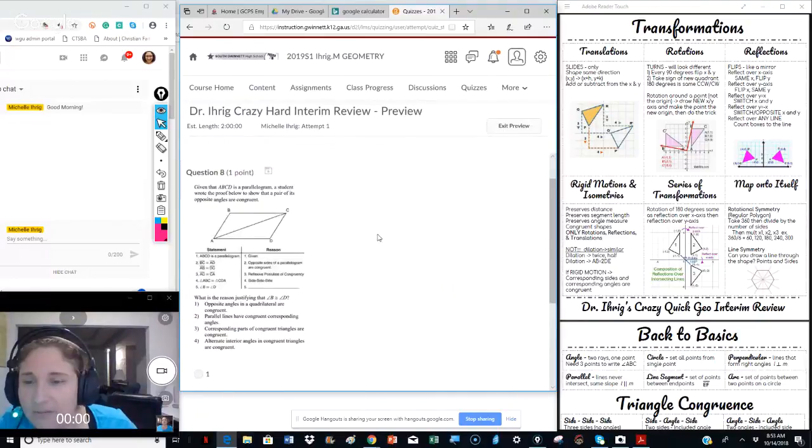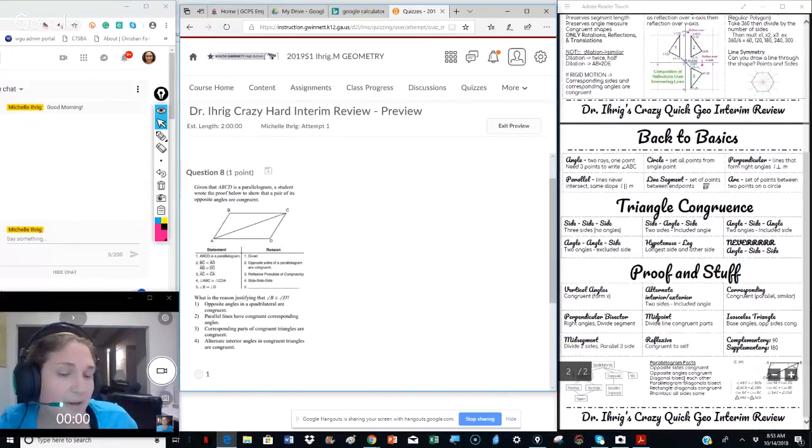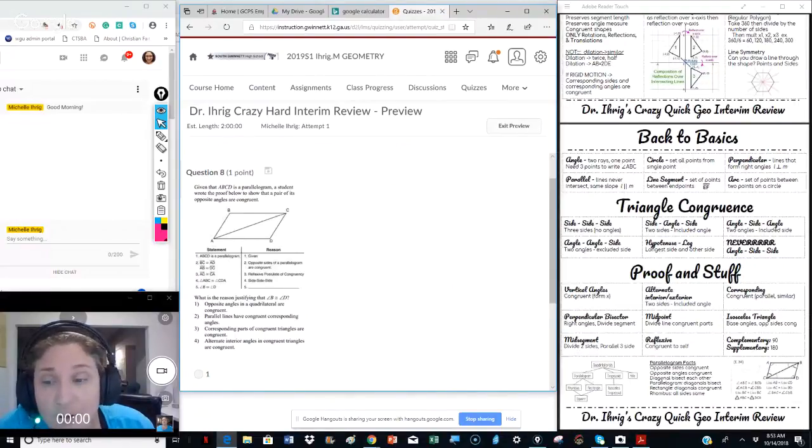Okay. Given that ABCD is a parallelogram, and if you want to go over here, I pulled it up here so you could look at it, but here's the stuff about parallelograms down here. A student wrote the proof below to show that a pair of its opposite angles are congruent. What is the reason for justifying that angle B and angle D match? I have taught you this a gazillion times.